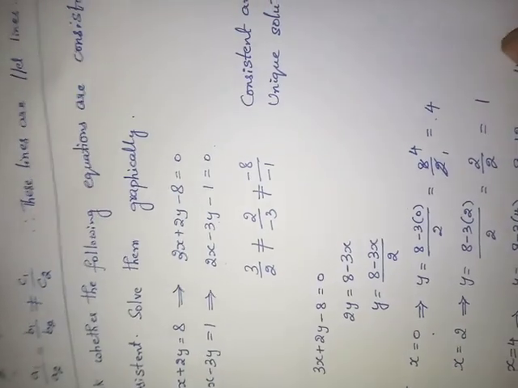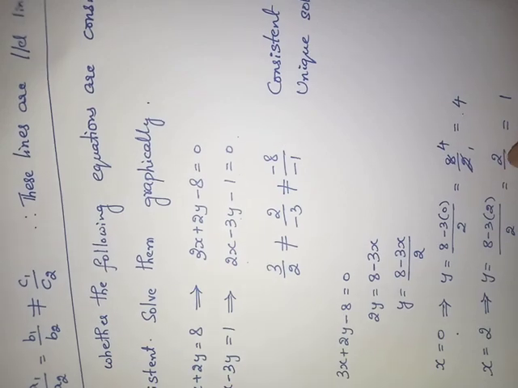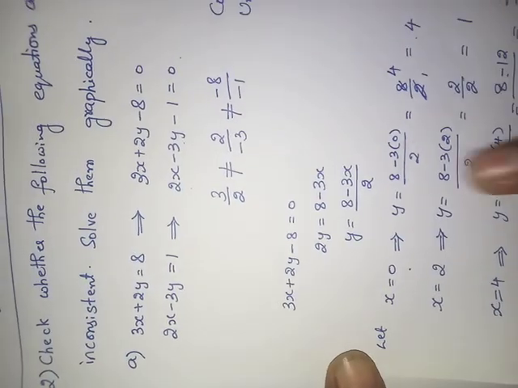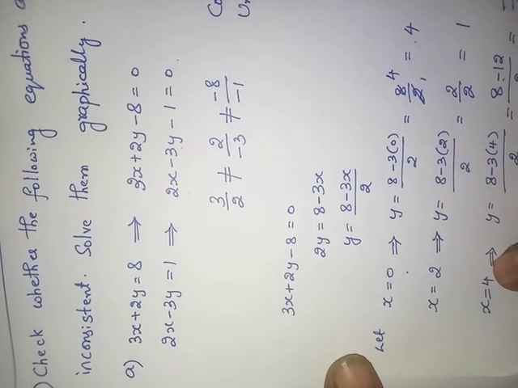Okay. Shall I do one more value? y equals 8 minus 3x by 2. 0, 2, 4 we have done.